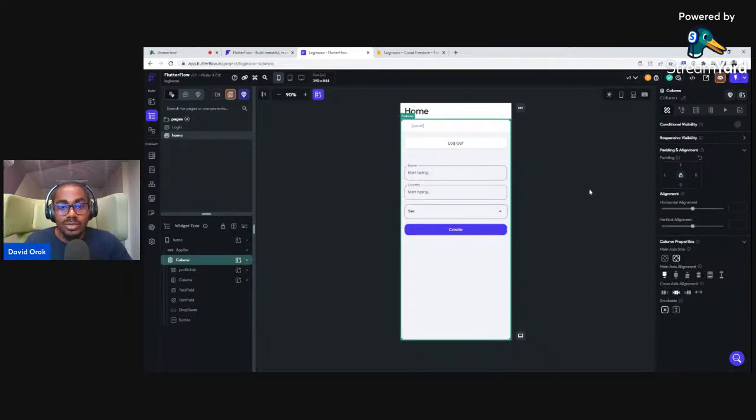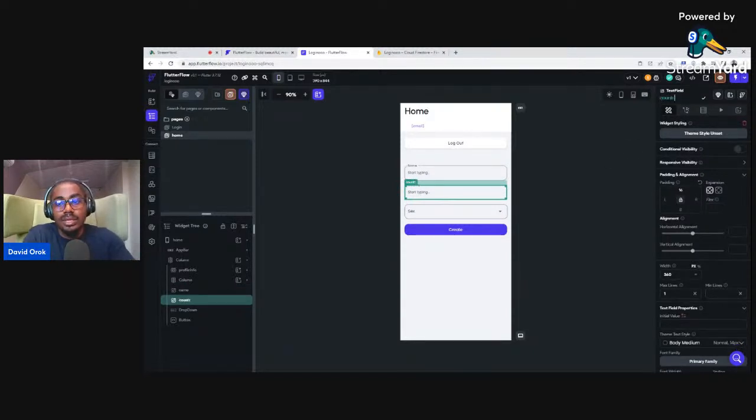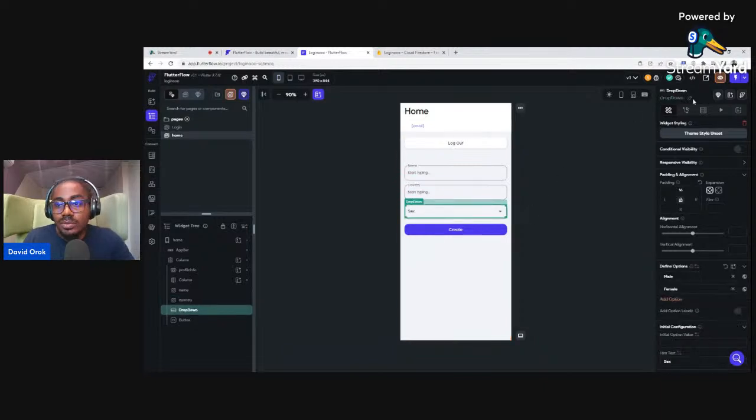Let's go ahead and do some other extra customization. So we have here what is called a text field, and the name already is text field. We have another one called text field, so we might be confused when we are trying to make use of it. So let's click on it, come to the top part here, and change the name. That particular one is for name, so we will change it to name. We are renaming the text field. So you see here it changes to name. Good. Then here we will say country. And that's it. Then for this particular part, we will not call it drop down. We will call it sex. Okay. All right, so this is it.